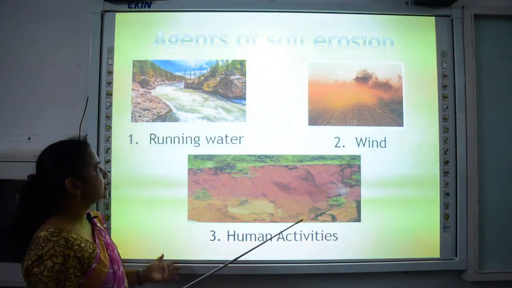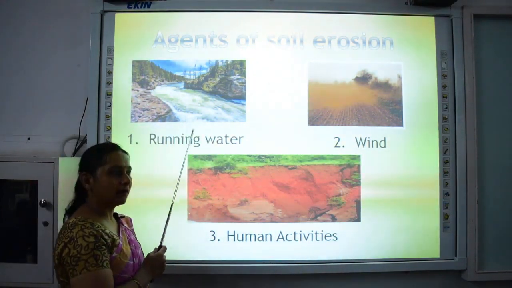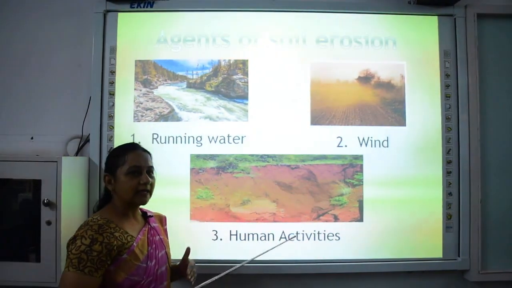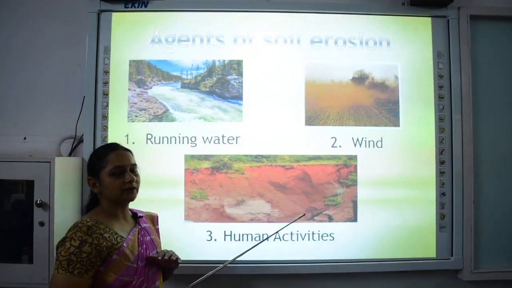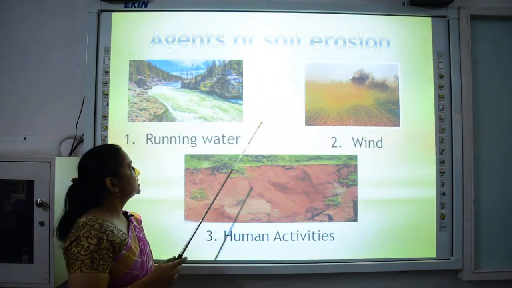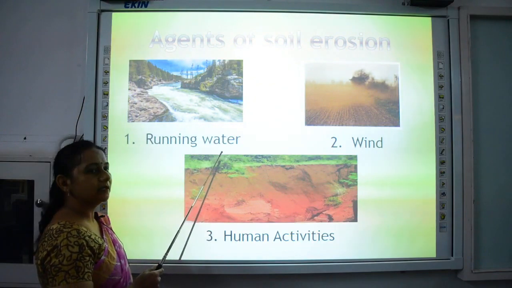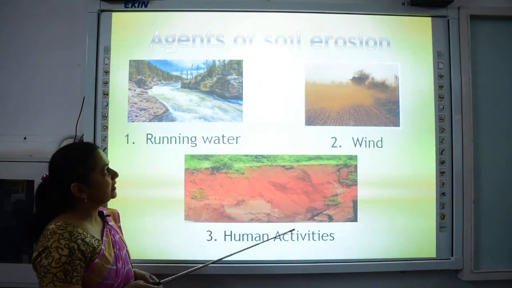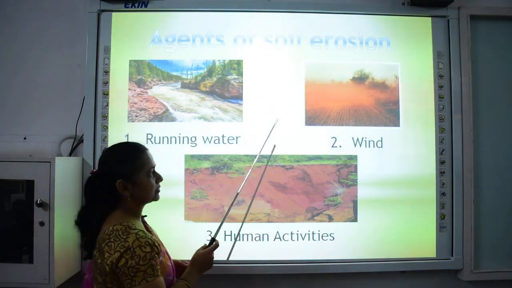There are some agents which cause soil erosion. What are these agents? The first one is running water. Running water means when the water flows, it carries with it the top layer of the soil, that is the most fertile layer of the soil. It is carried away by the running water, and this makes the land infertile, causing soil erosion.